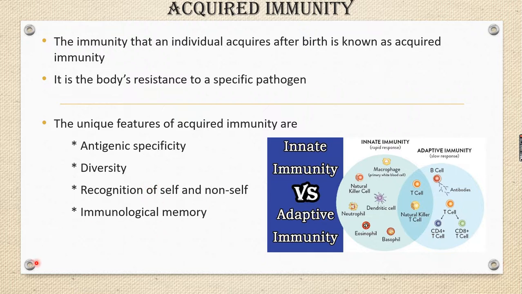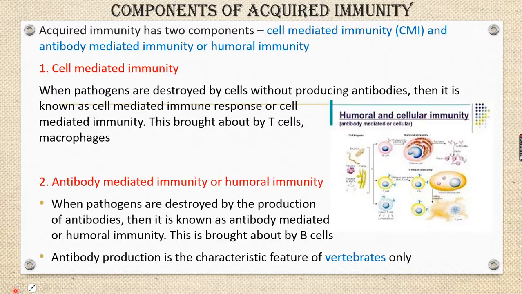Now, coming to the next one, we'll see about the components of acquired immunity. Acquired immunity has two important components. One is cell-mediated immunity, another is antibody-mediated immunity.